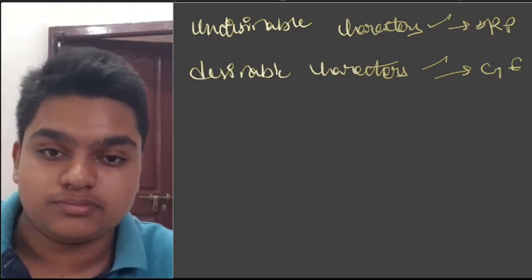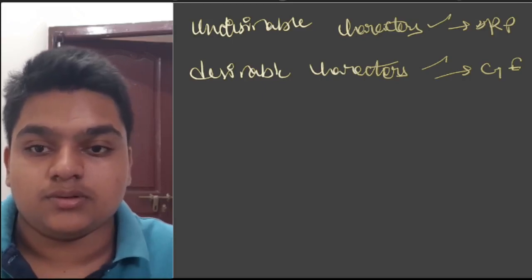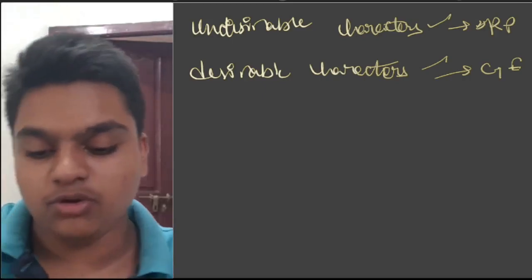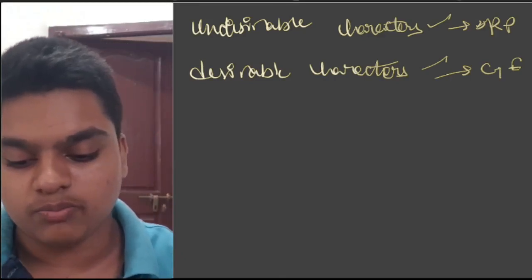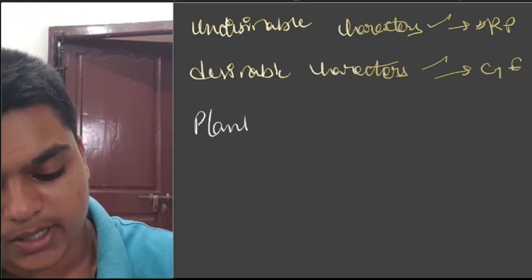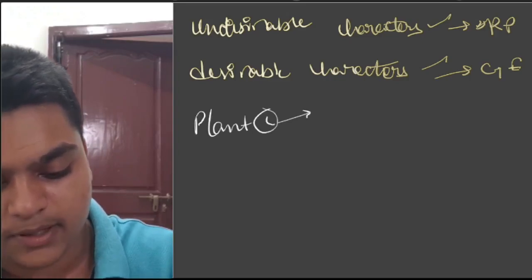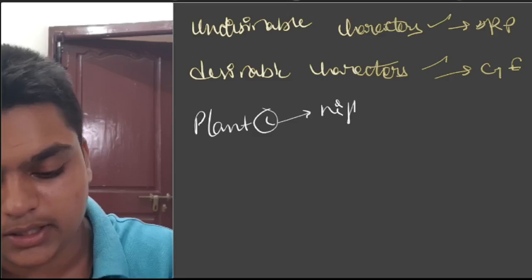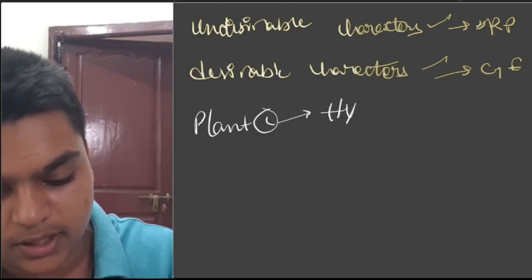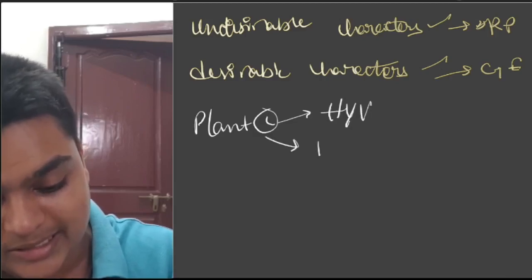Now see, you wanted to produce a plant C with high yielding, HYV, high yielding variety, as well as disease resistant.